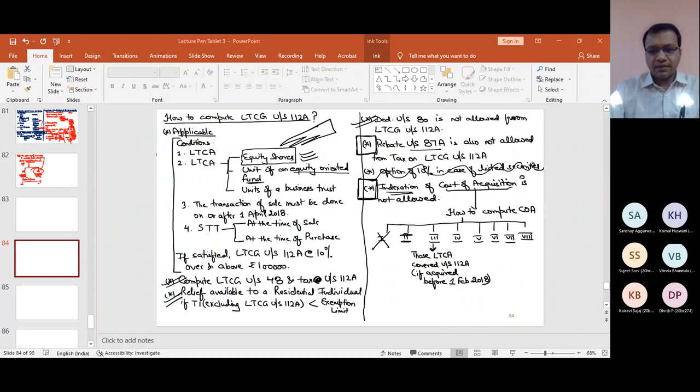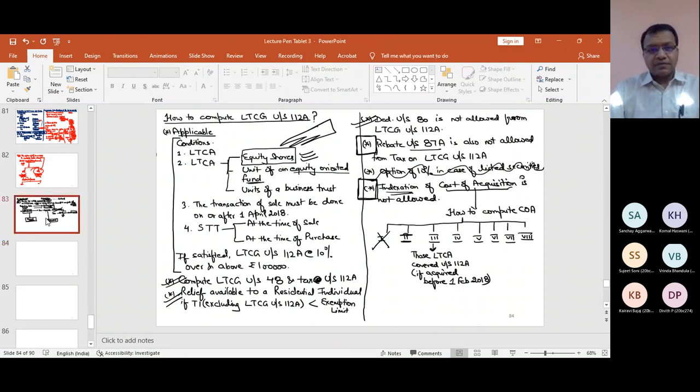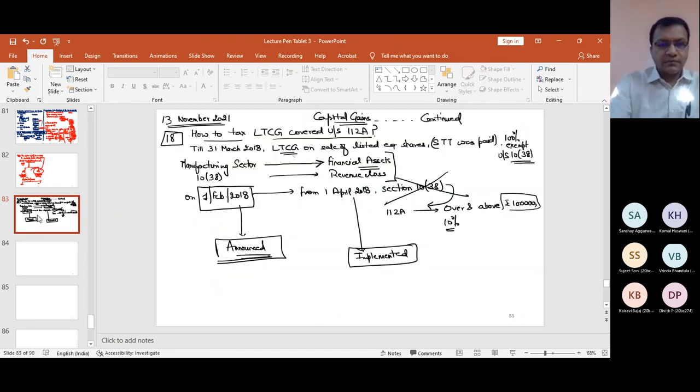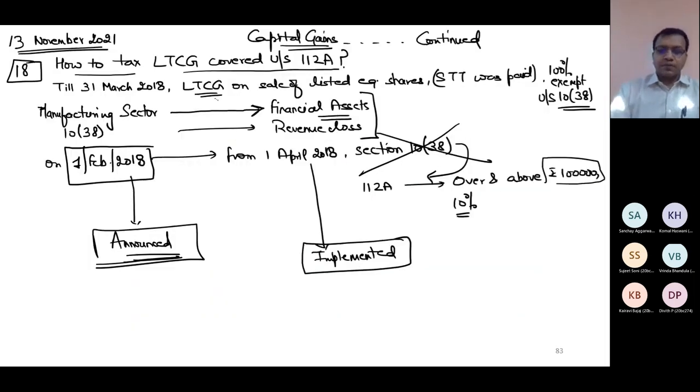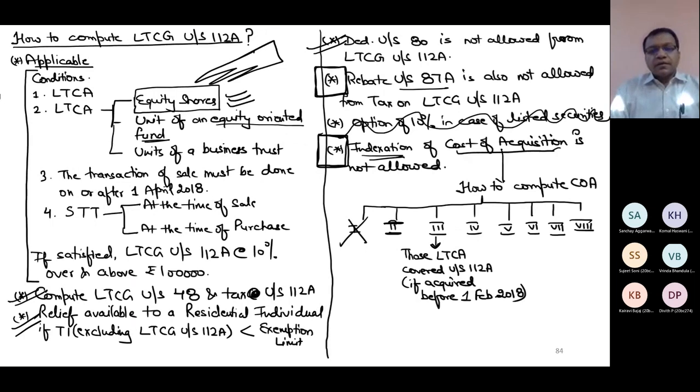Next point. But can you notice something? Suppose I have purchased listed shares in 2019, how will I compute the cost of acquisition? Category 3 was covering the cost of acquisition when I have purchased these shares before 1st Feb 2018.